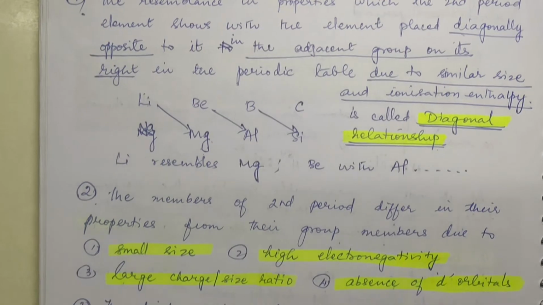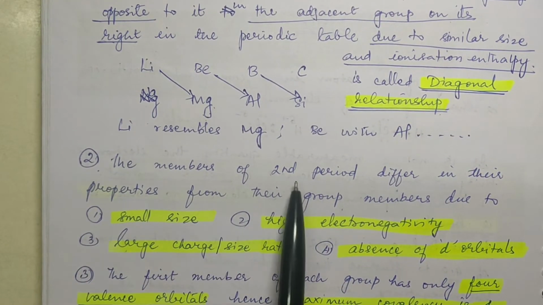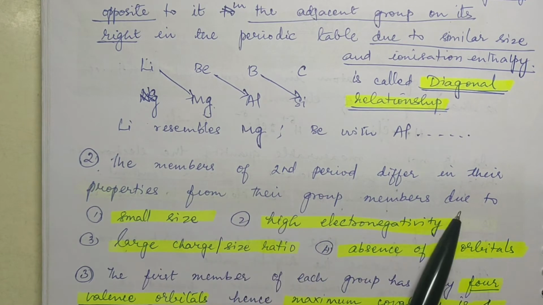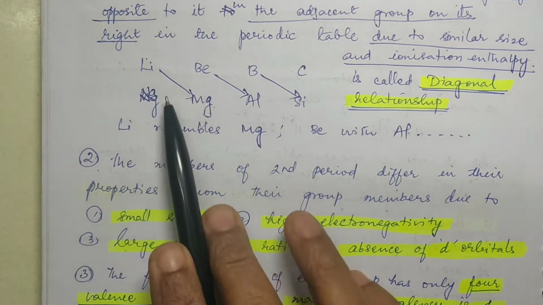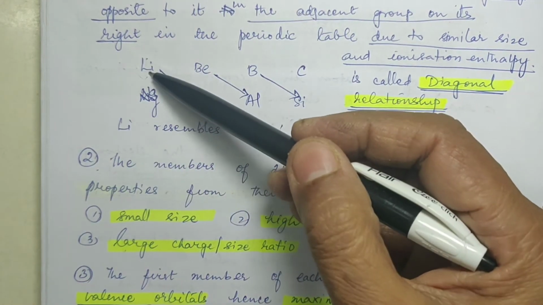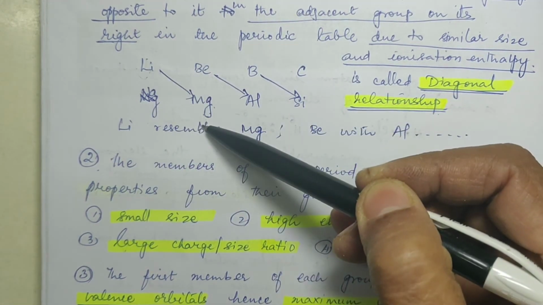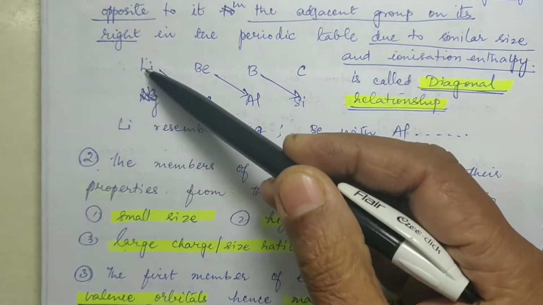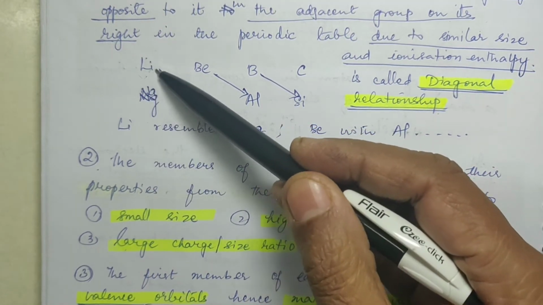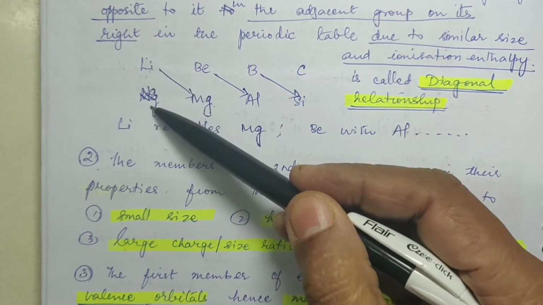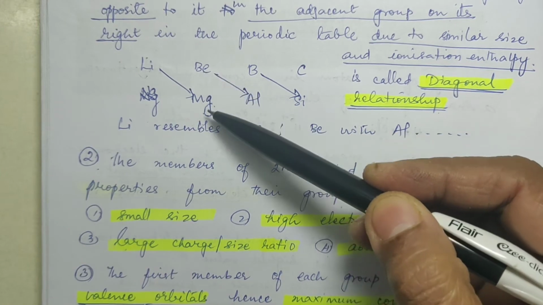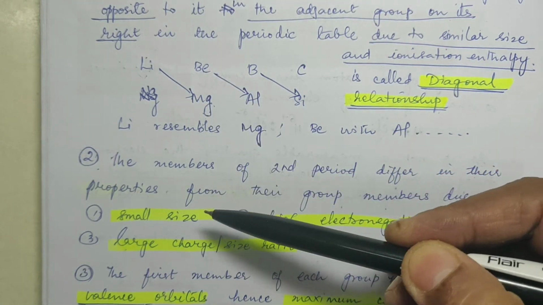Now, the members of second period differ in their properties from their group members. That is lithium, beryllium, boron, carbon and all that. This lithium will resemble magnesium, but from its own group members, that is sodium, potassium, rubidium, it will show different properties. Same way beryllium will show different properties from that of magnesium, calcium, etc.